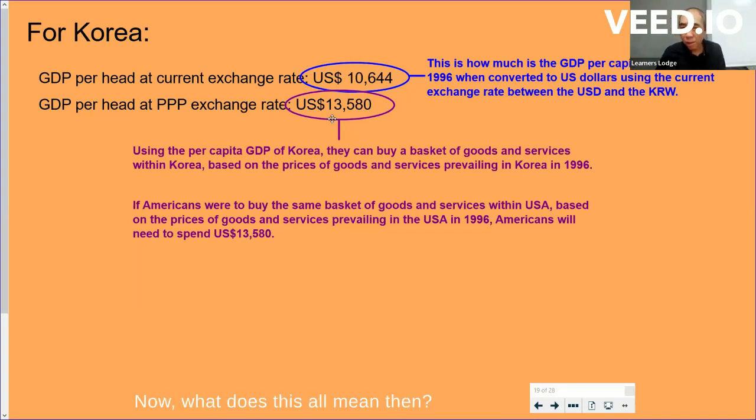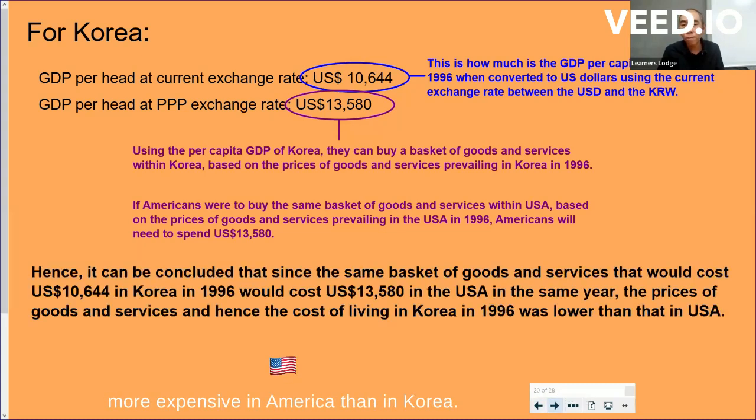Now, what does this all mean then? That means the same basket of goods and services that cost an equivalent of 10,644 USD in Korea now costs 13,580 if we were to buy that in USA. Then the conclusion is clear. The same basket of goods and services is more expensive in America than in Korea. Hence, the cost of living in America must have been higher than the cost of living in Korea in 1996, right? In fact, if you want to calculate, this is roughly about 30% higher.